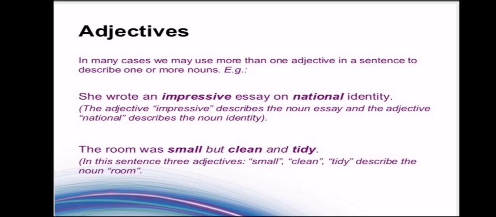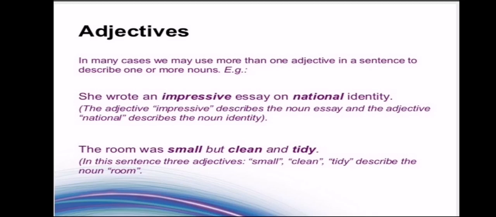Now adjective, it's not necessary that in a sentence there is only one adjective. There may be many nouns and qualifying them there may be many adjectives in the sentence. She wrote an impressive essay on national identity. Now essay and identity are the nouns in the sentence and impressive and national are the adjectives qualifying these two nouns.